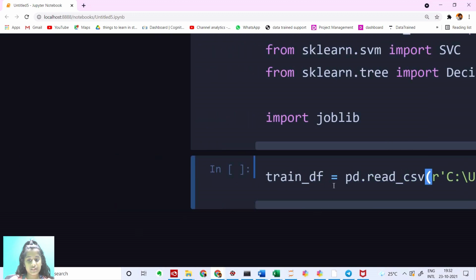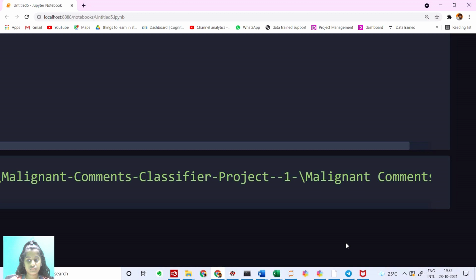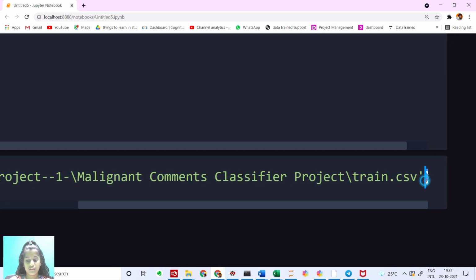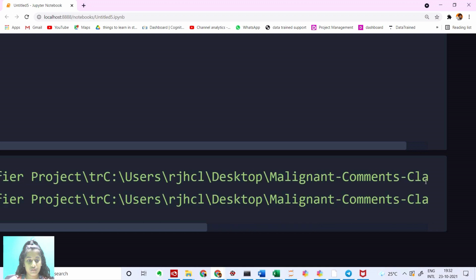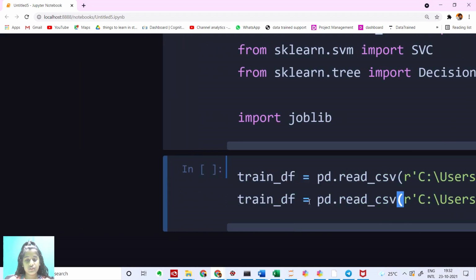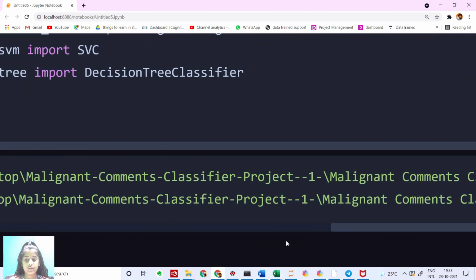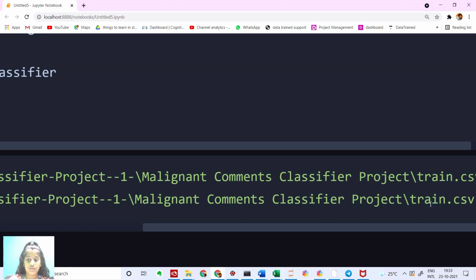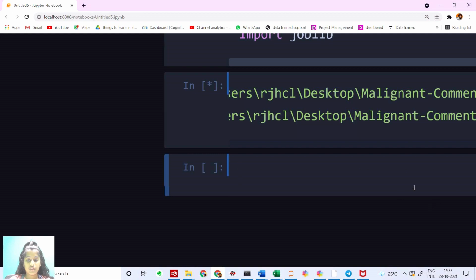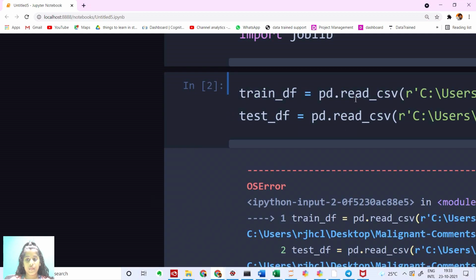And then I'm going to copy the same thing, paste it up here, and change it to test.csv. Okay.